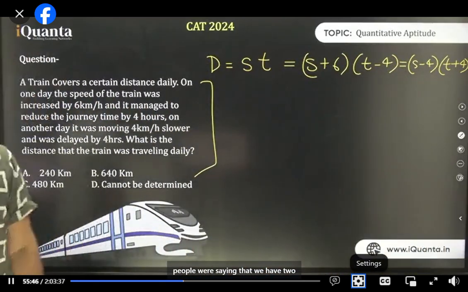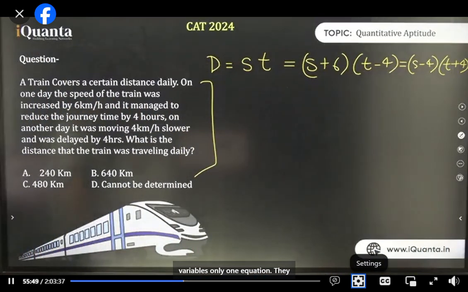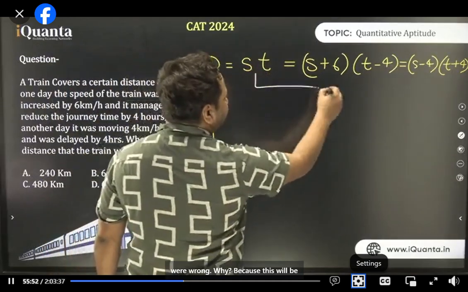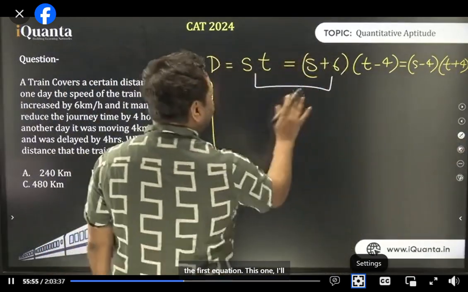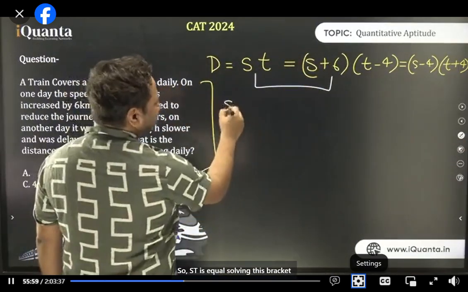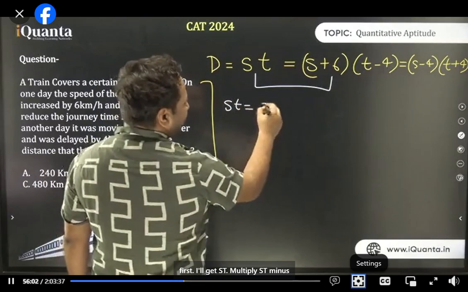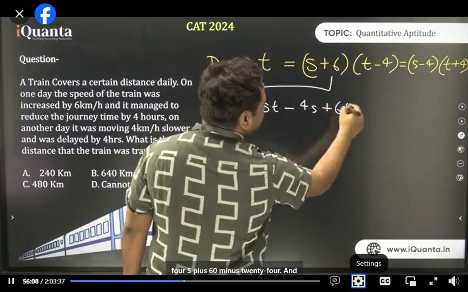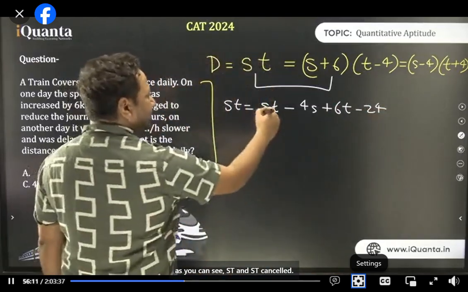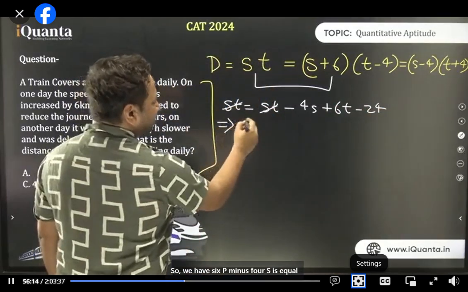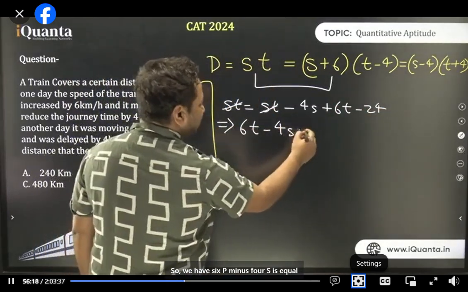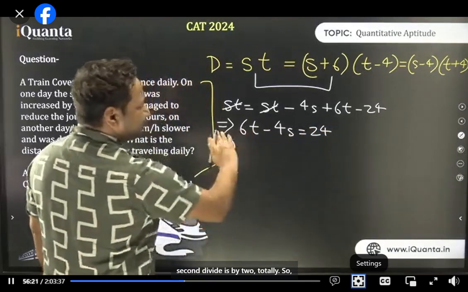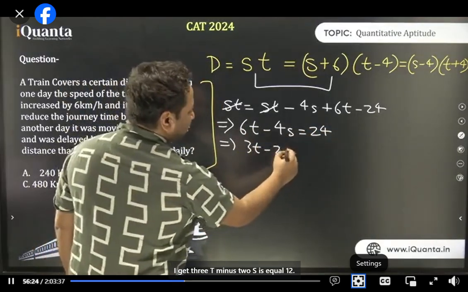When people were saying that we have two variables and only one equation, they were wrong. Why? Because this will be the first equation. So st is equal to, solving this bracket first, I'll get st minus 4s plus 6t minus 24. And as you can see, st and st got cancelled. So we have 6t minus 4s is equal to 24, which also means I can divide this by 2 totally. So I'll get 3t minus 2s is equal to 12.